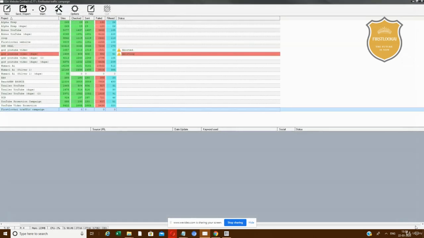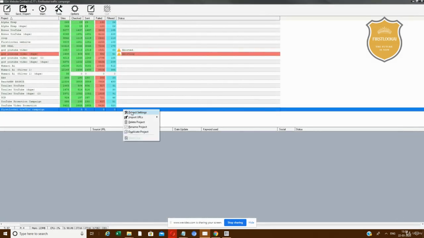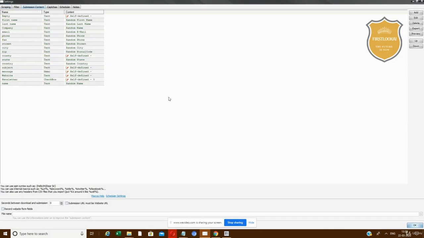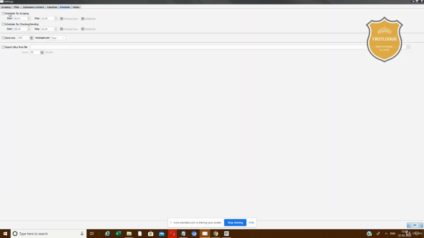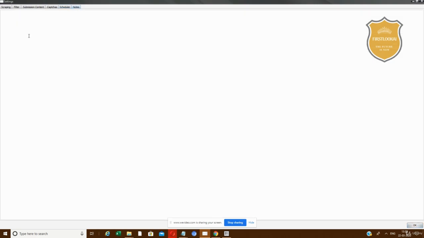Click on OK. Now we will teach them the project settings and submission content. Wait, Sharanya, I forgot scheduling. If they want to schedule this, they can schedule it anytime. If you want to schedule your mails or anything, just schedule it. Set the start time and stop time, for messages, mails, registration, and notes. If you want to take down notes on something, you can do that.